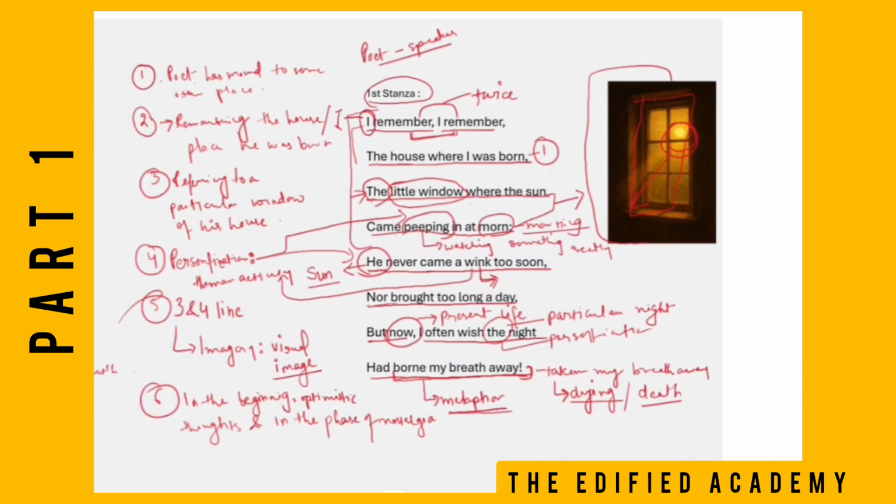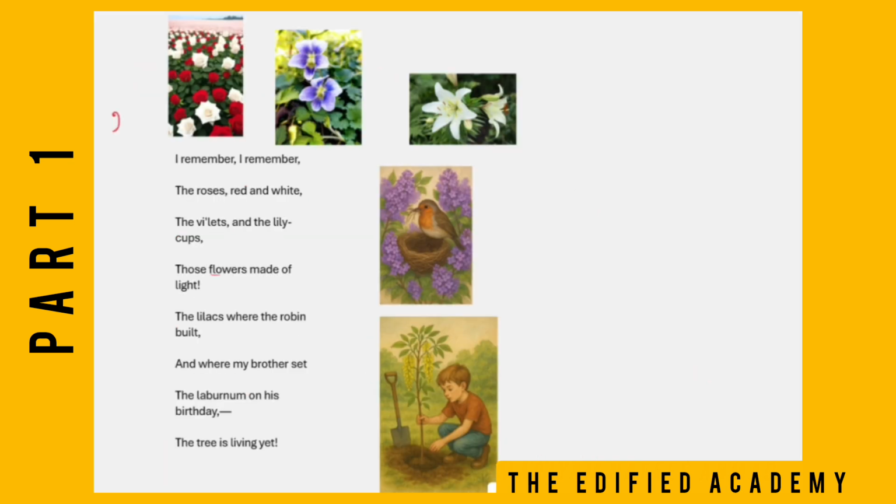In the last two lines you can observe that the poet becomes negative and pessimistic, right? Also he has the thought of dying, so thought of death or phase of despair. So coming to the second stanza, this is our second stanza.